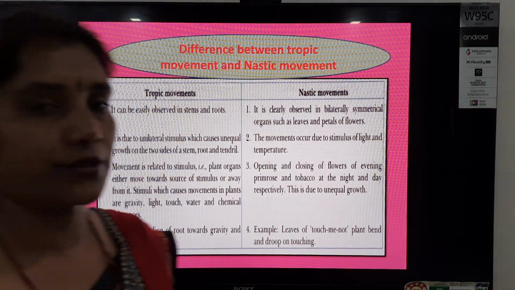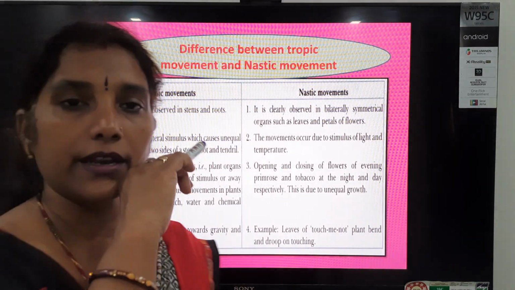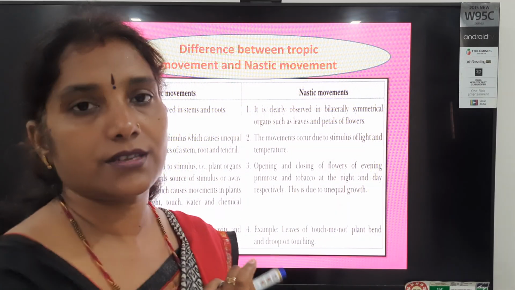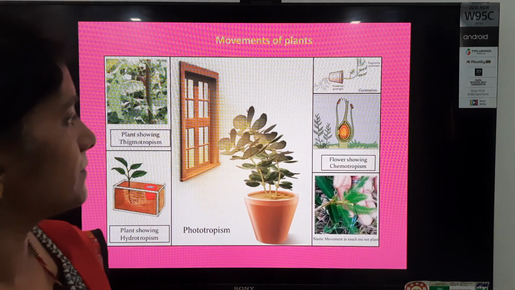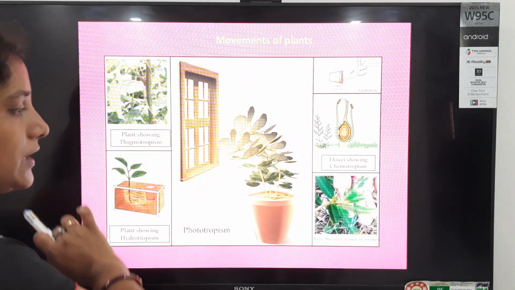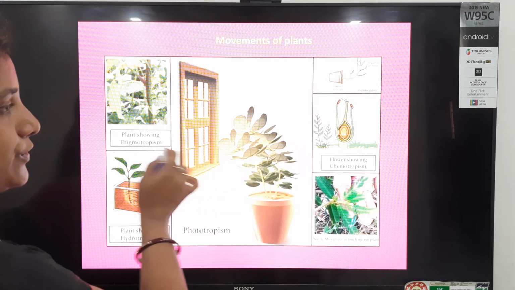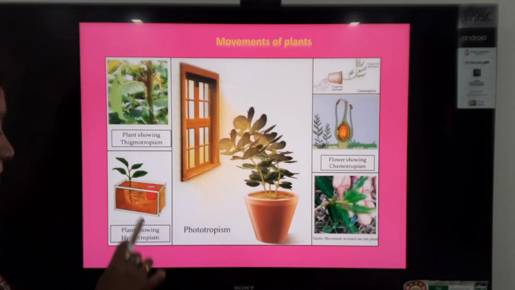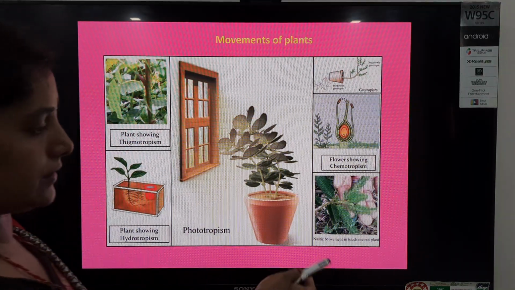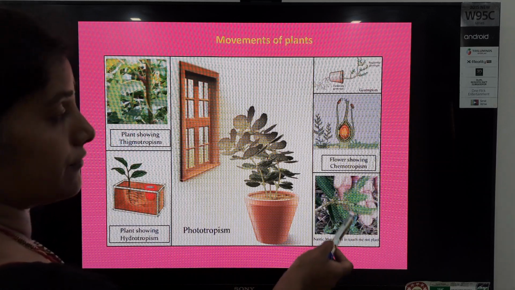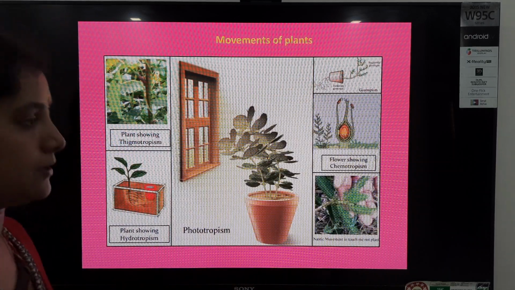Now I hope students I am making you clear, and now you are able to know about the difference between tropic movement and Gnostic movement. These are the tropic movements. Thigmotropism, response to touch. Phototropism, response to light. Chemotropism, response to chemicals. Geotropism, response to gravity. And hydrotropism, response to water. And this is the Gnostic movement, response to touch, and this is the reversible, and these are irreversible.